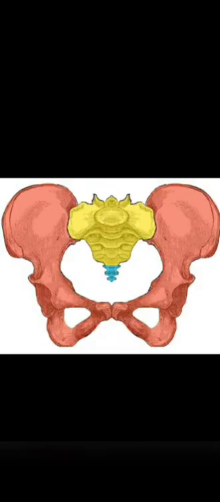Now we will see the hip girdle. The hip girdle is a heavy bony structure which is found at the lower end of our backbone, and in the hip girdle all the bones are fused together. What is the function of the hip girdle? The hip girdle protects the internal organs found in the lower abdomen.